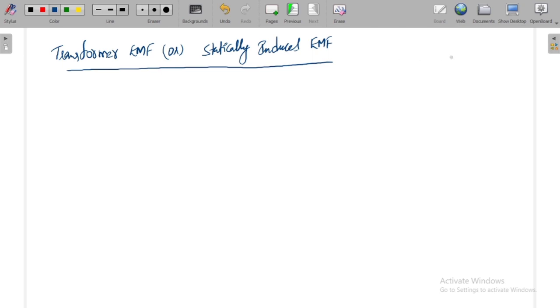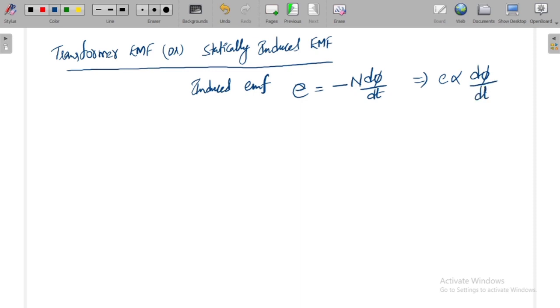from Faraday's law, we observe that the induced EMF in coil C1, I am writing this as E, the induced EMF E can be given by minus N times d phi by dt, because the induced EMF is directly proportional to the rate of change of flux that is created.